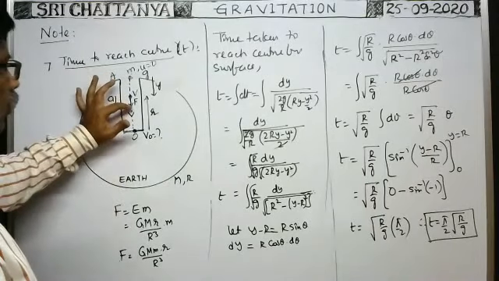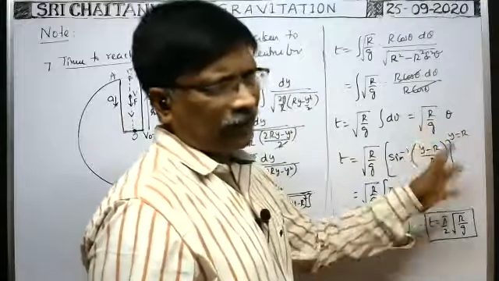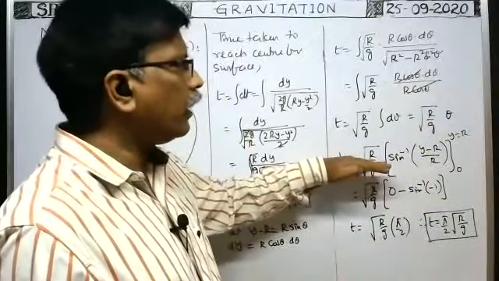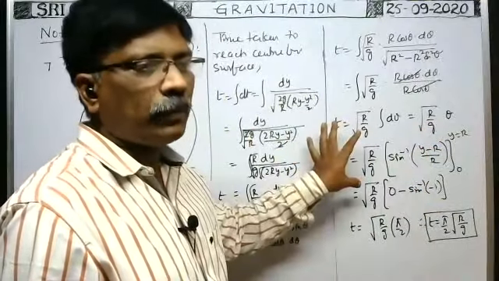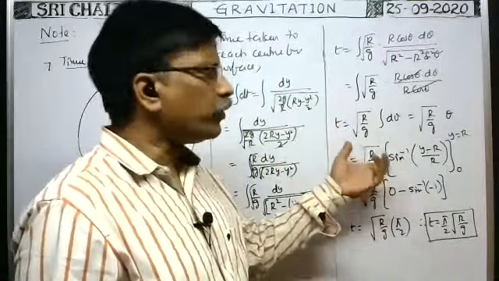If it has to come somewhere in the middle, at distance r/2, y is equal to r/2 you have to write, that's all. It is the common formula. We cannot remember this formula. For this weekend you may have an idea, but after 2-3 weeks we cannot remember the formula.